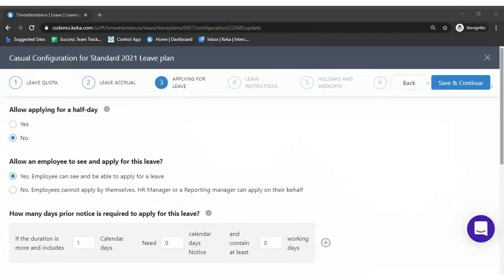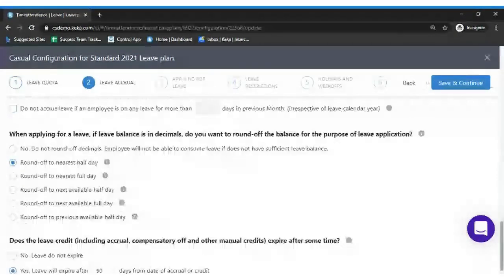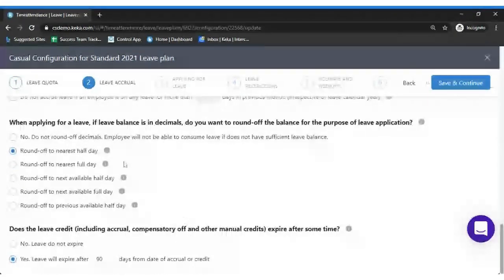Last point. Yep, I'll just go back. So for rounding off, we have 6 different cases. In the first case, you will not round off, so the system will be showing the accurate values.